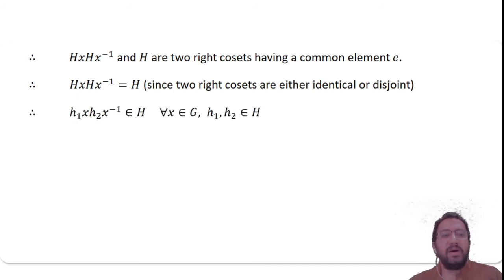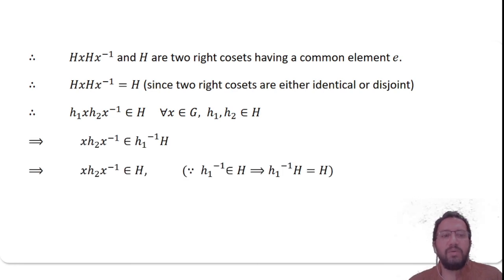Take an element from Hx Hx inverse, that is h1x h2x inverse, which actually belongs to H because Hx Hx inverse equals H. So multiply by h1 inverse from left. If I do that, h1 inverse into h1 is actually the identity.